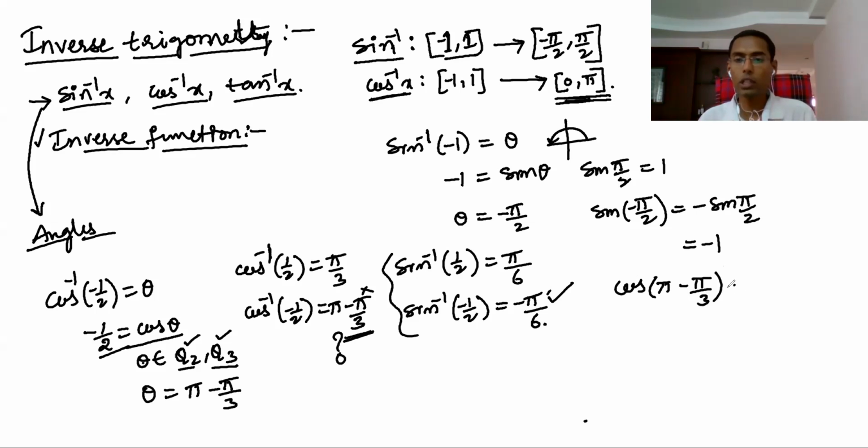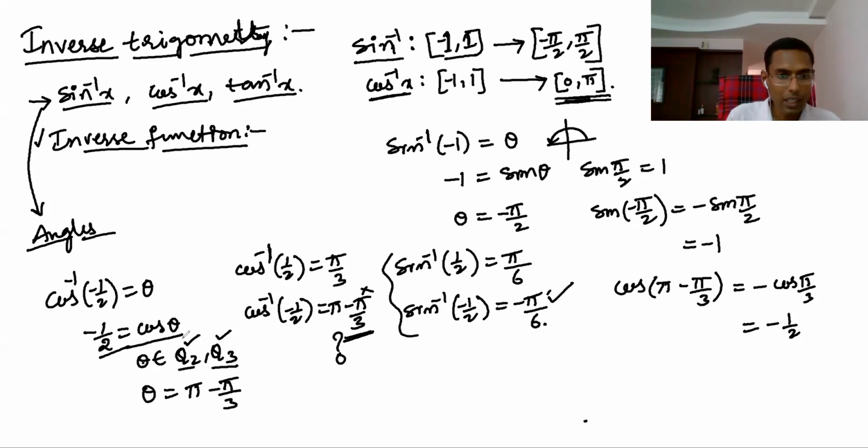So what is that? You get cos of pi minus theta, second quadrant, cos negative. Yes, that is 2 pi by 3, that's true. I am telling this, cos of pi minus theta is minus cos theta. Now this you will get minus cos pi by 3, which is 1 by 2. You will get like this.